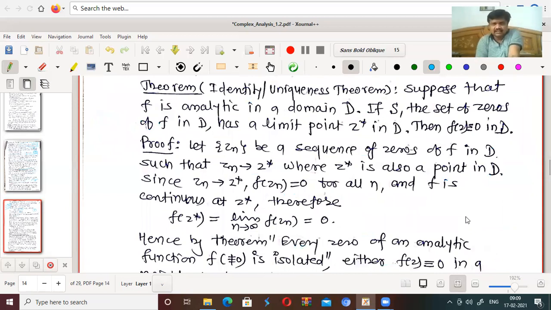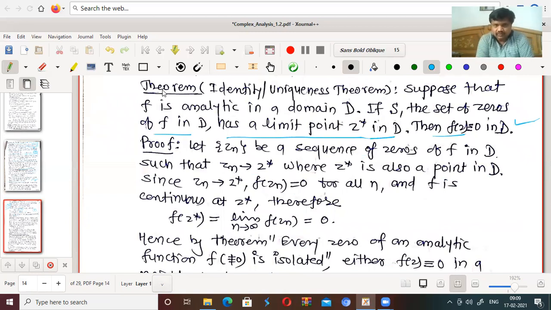Then we have the next result: the identity or uniqueness theorem. Suppose that F is analytic in a domain D. If S, the set of all zeros of F in D, has a limit point Z star in D, then F of Z is identically 0 in D. In the previous result, we proved that all the zeros are isolated.